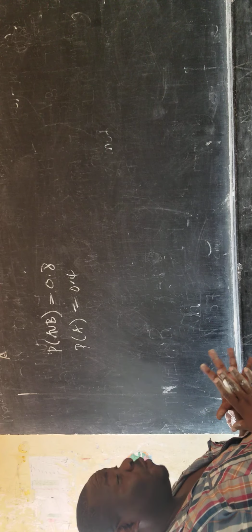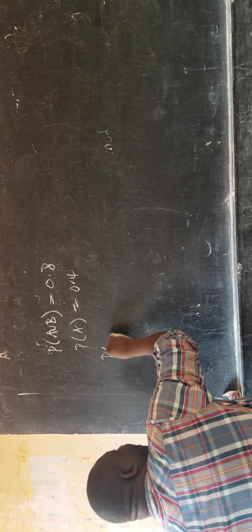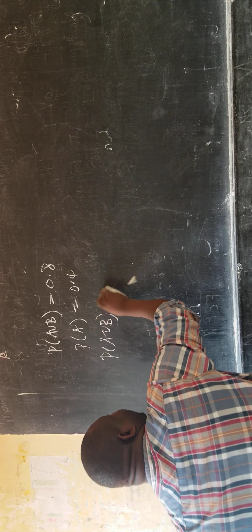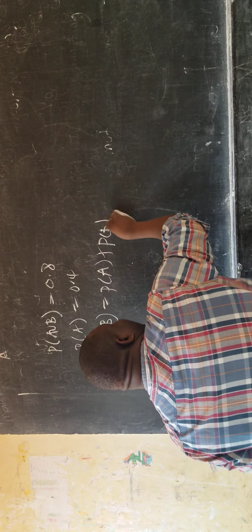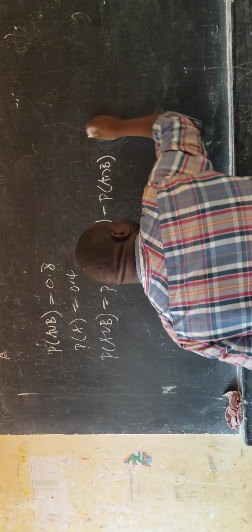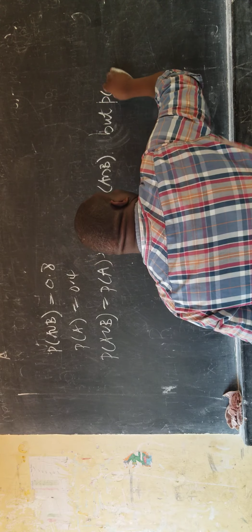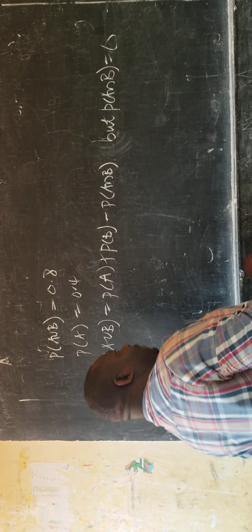From the definition, the probability of A union B is the same as the probability of A plus the probability of B minus the probability of A intersection B. But the intersection of mutually exclusive events is 0.